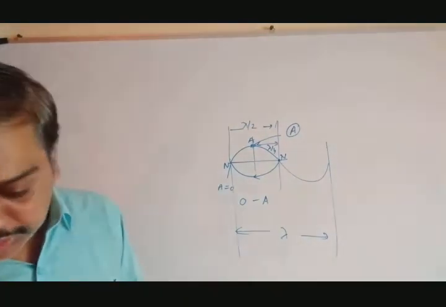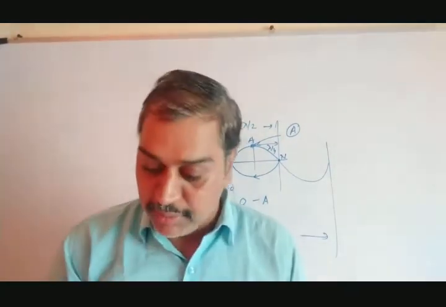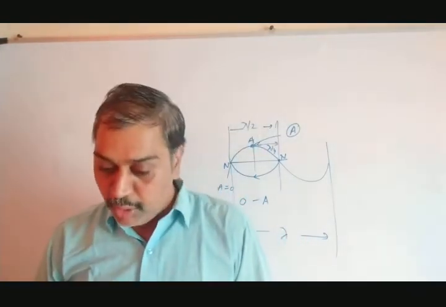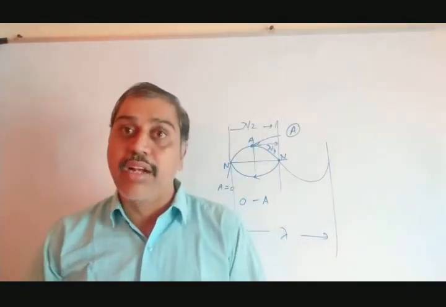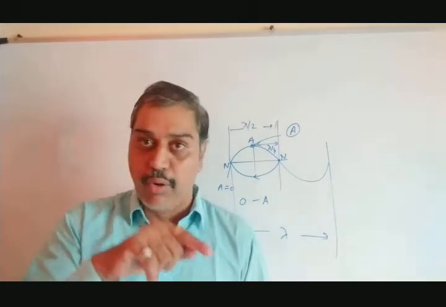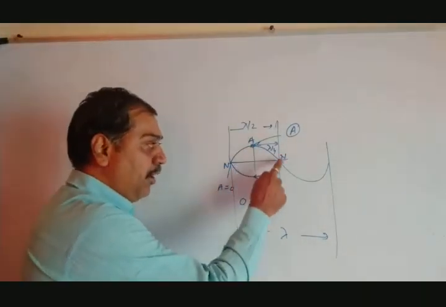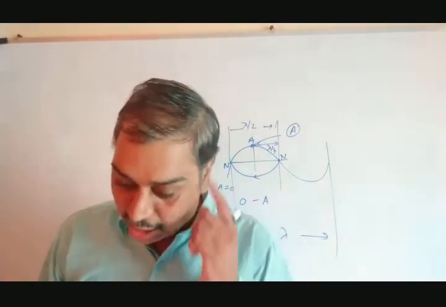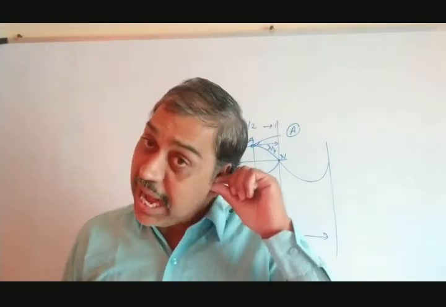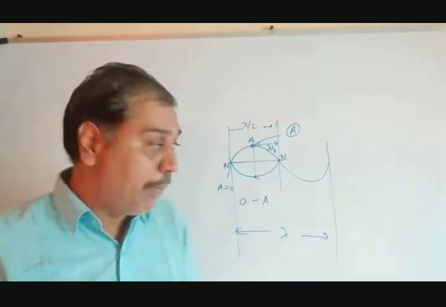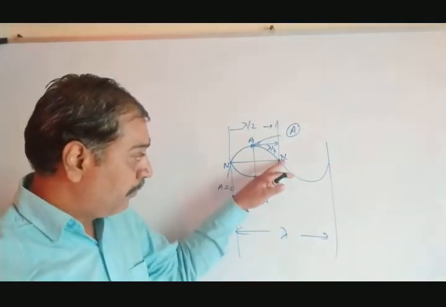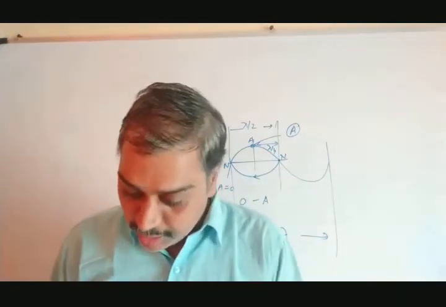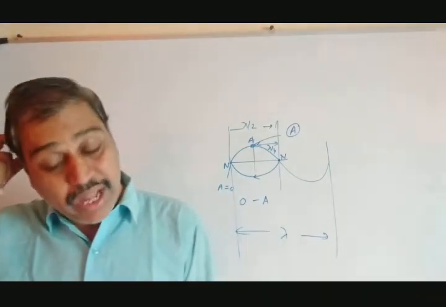The same thing they have mentioned here. The distance between two consecutive, meaning nearest, nodes is lambda by 2. Antinodes also lambda by 2. Nodes and antinodes are produced alternately. Definitely one node, then antinode, then node, and so on. Alternately they get formed in the stationary wave pattern, that they have mentioned. The distance between a node and adjacent antinode is lambda by 4. That already I have told you.